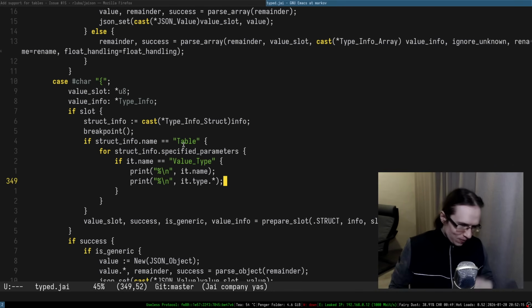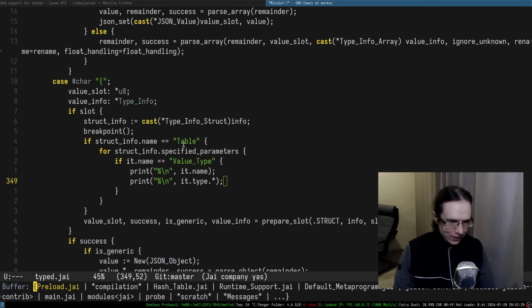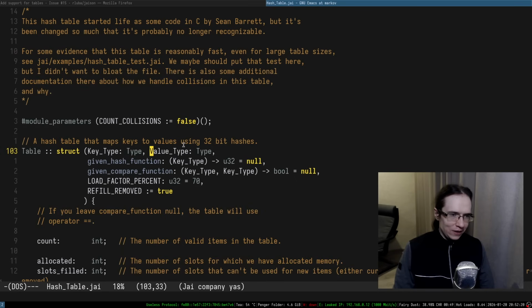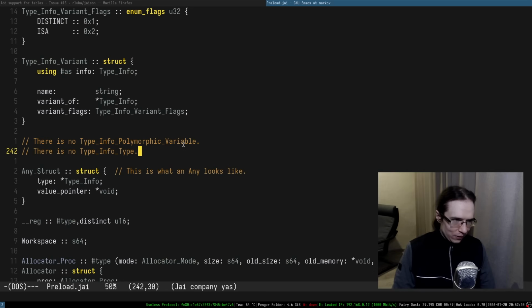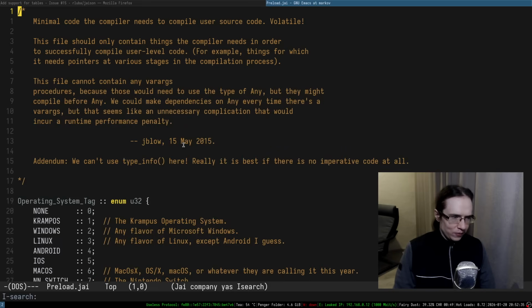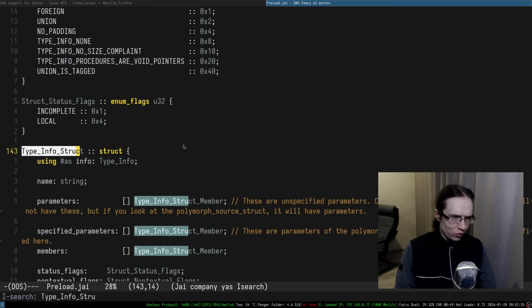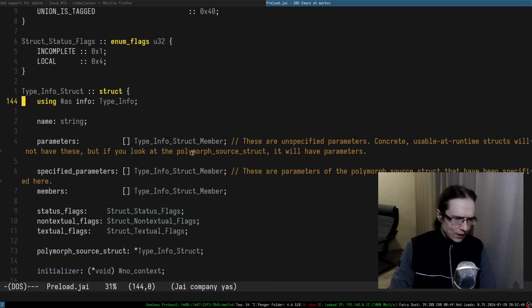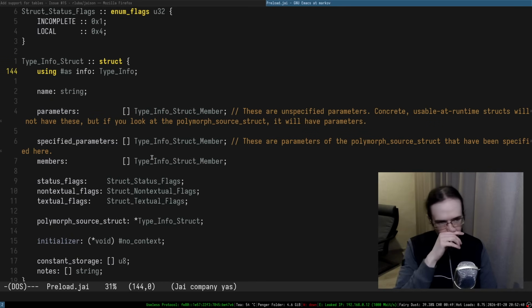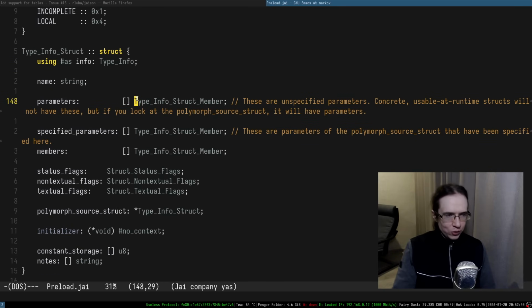So essentially what I got is I got the type of this thing, but then, well, obviously these parameters have values, so those values have to be available somewhere. They have to be available somewhere. Type info struct. I'm sure I'm missing something very important. I'm sure I'm missing something.